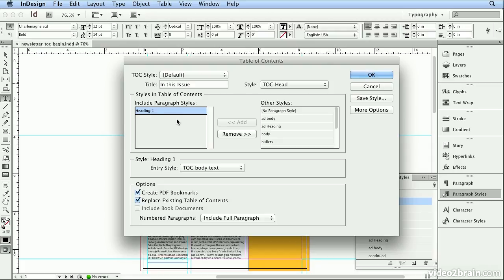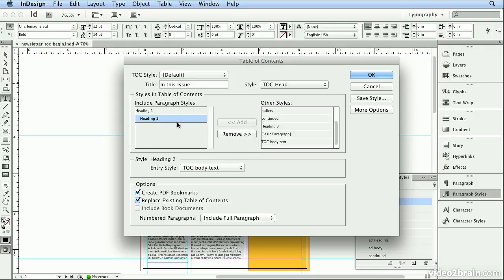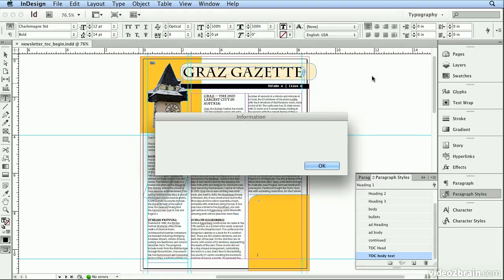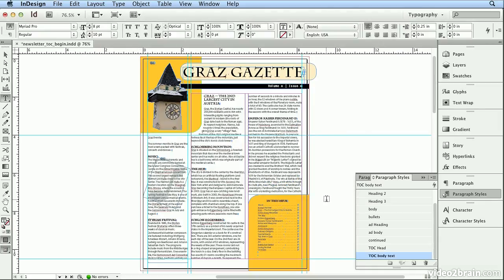Here's how I got this added. To get a longer table of contents, I'll scroll down and locate heading 2, click once on heading 2, and click Add to add it as an entry into the table of contents. For entry style, I'll choose TOC body text. You could format these two differently, but I want them to all look the same. Now when I click OK, all of these entries were automatically added to the table of contents. And that was less than 2 minutes.